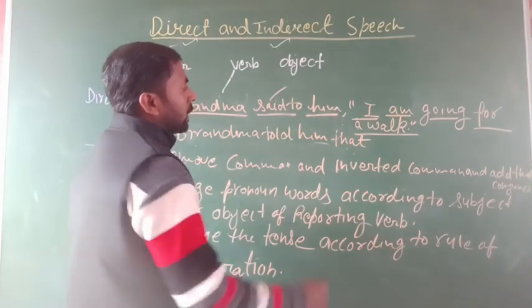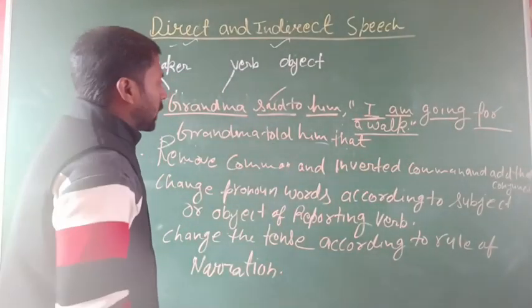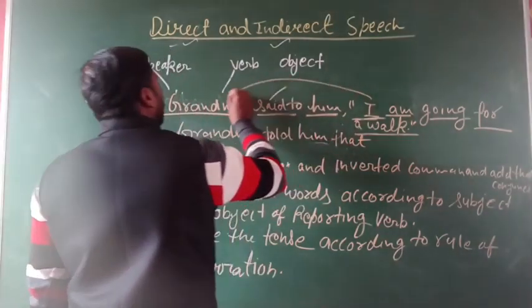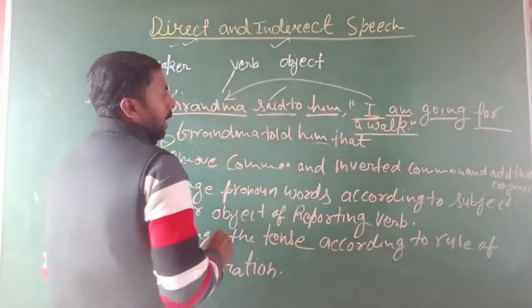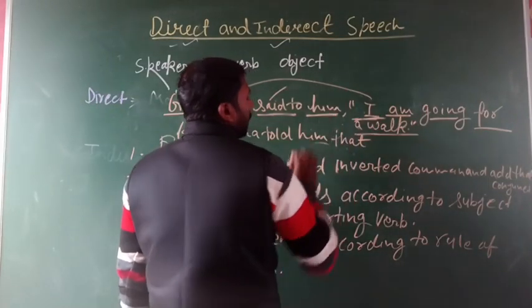So here is the I. It is the first person, so it will be changed according to the grandma. And if here is the you, that will be changed according to the object.